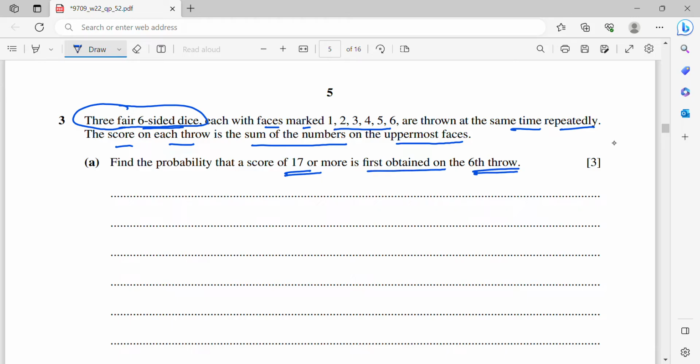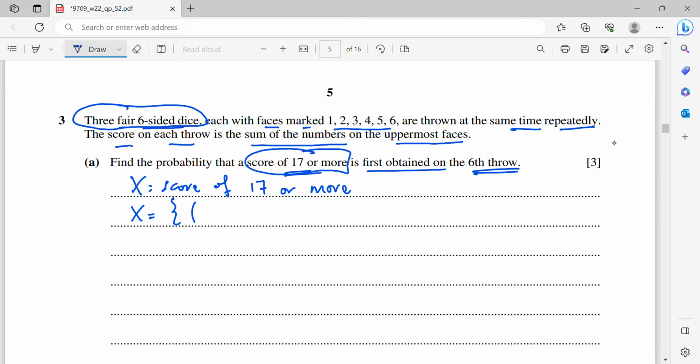Alright, so I need to count the probability of getting at least 17 scores. Okay, the sum is at least 17. So let's say my x is a sum of 17 or more. Right, so now I will list down my outcomes. To get 17 or more, the minimum is 17.